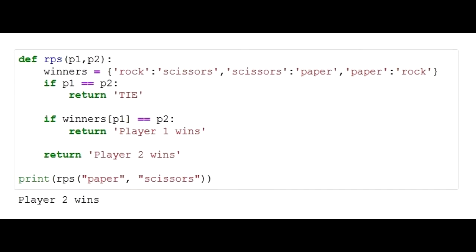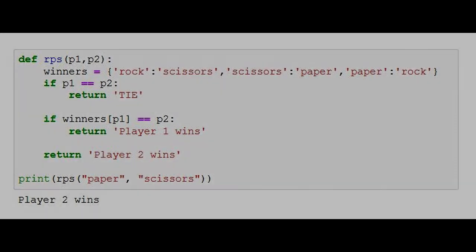Our second example uses the dictionary to store our information, or 3 game outcomes. The tie outcome is not in the dictionary, but stored in an if statement. Then, similar to our last slide, it accounts for all wins on player 1's side, and then just returns all other outcomes as it would automatically give the win to player 2.